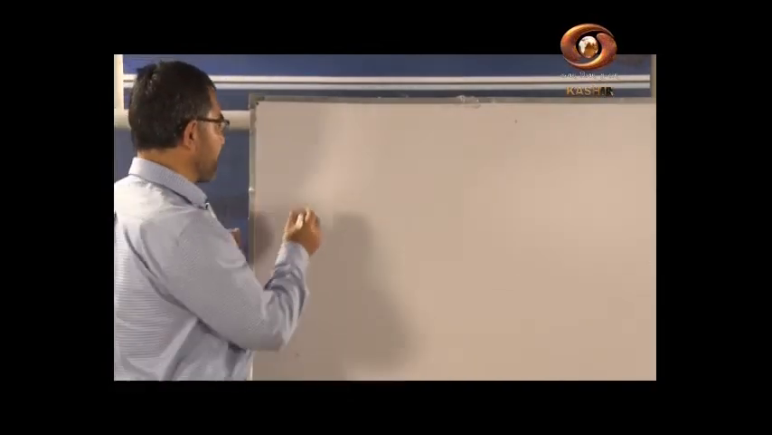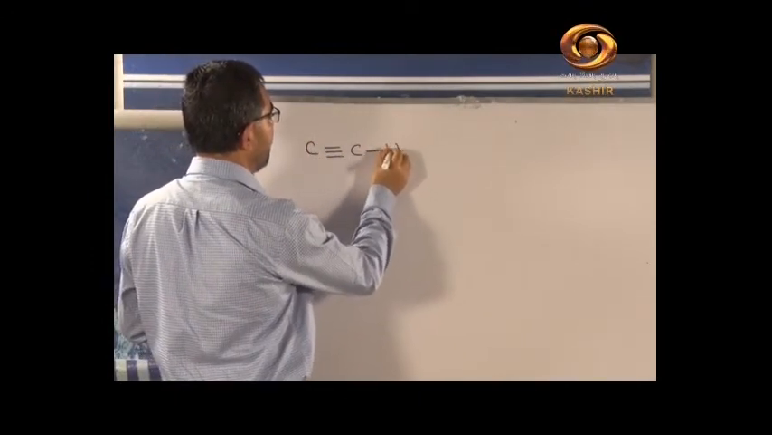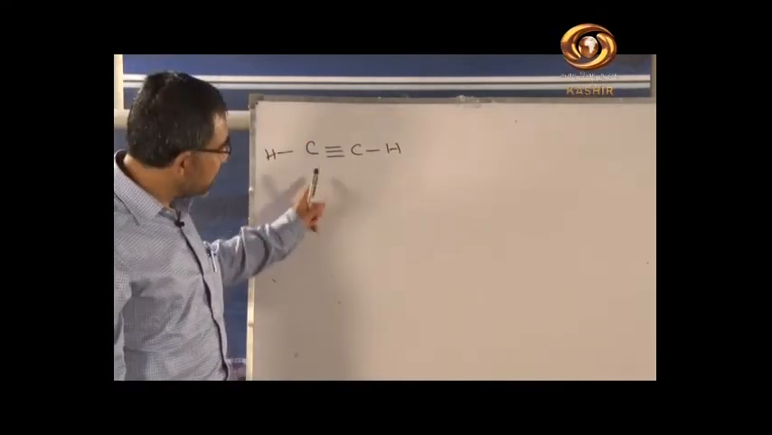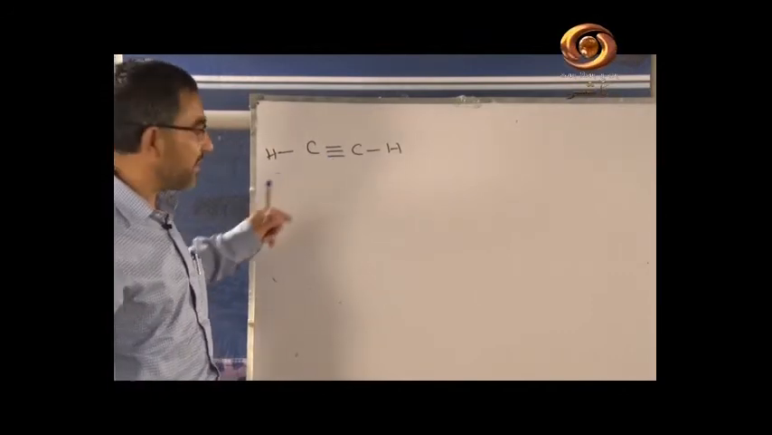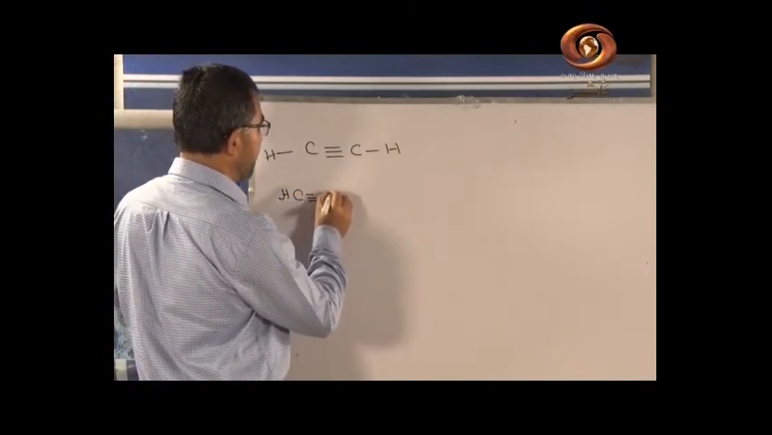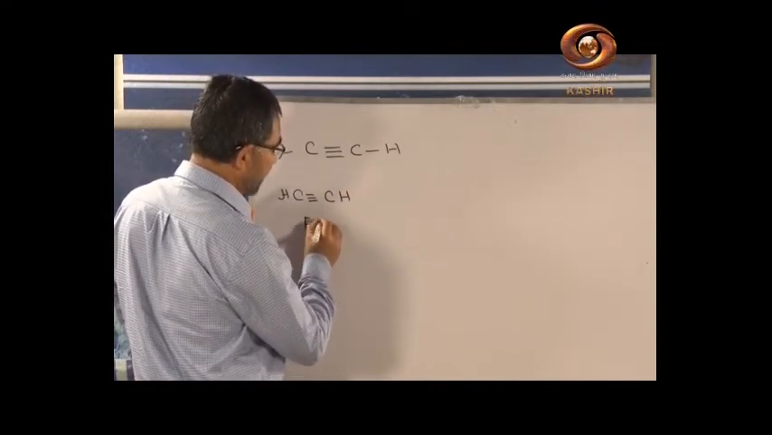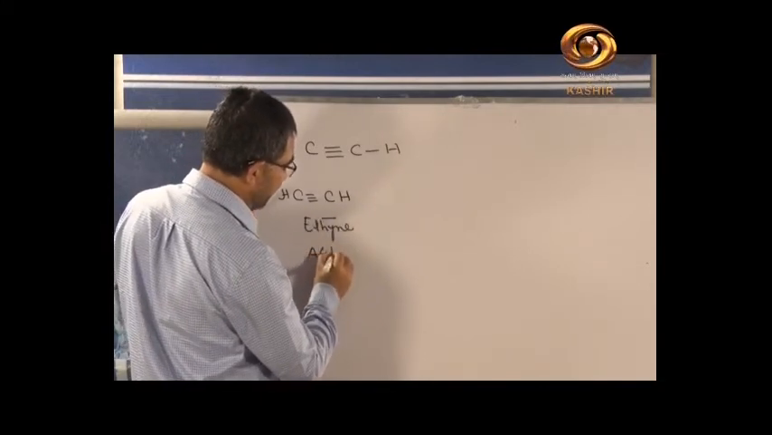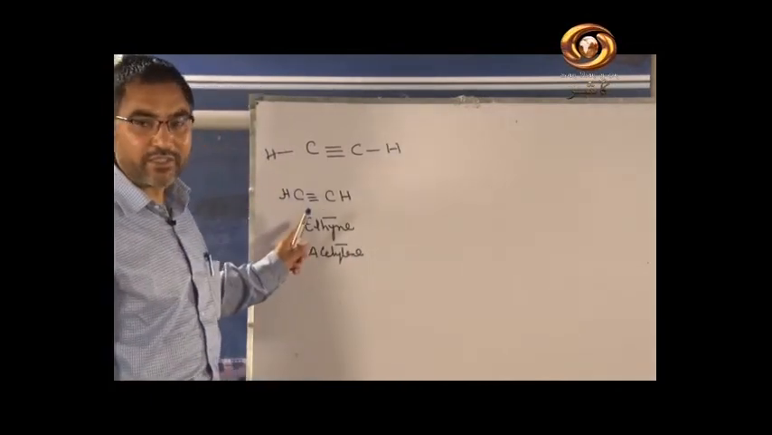Now we have the simplest compound. You have C, triple bond C, and this is H, and this is H. What is the name of the compound? The first member of the homologous series of the alkynes is this compound. If we write it in the condensed form, CH triple bond CH, it is ethyne, E-T-H-Y-N-E, or commonly it is known as acetylene.